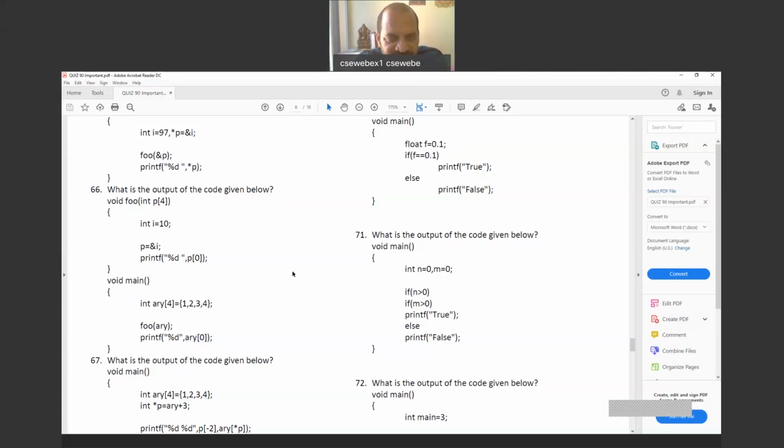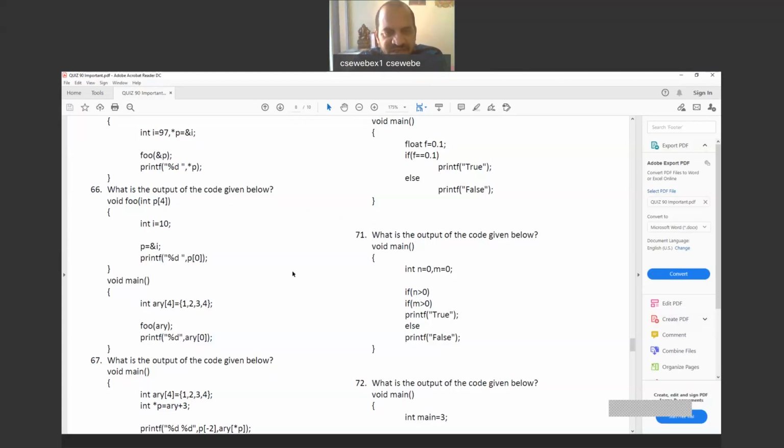Now we are passing ARY. When we write its name, simply its address will go. So now in the function void FOO, int P of 4 is there. So now P is a variable.